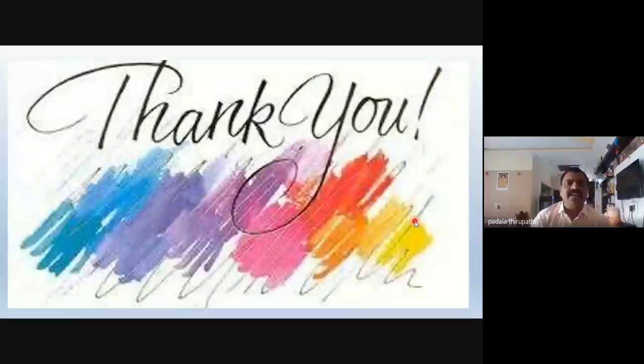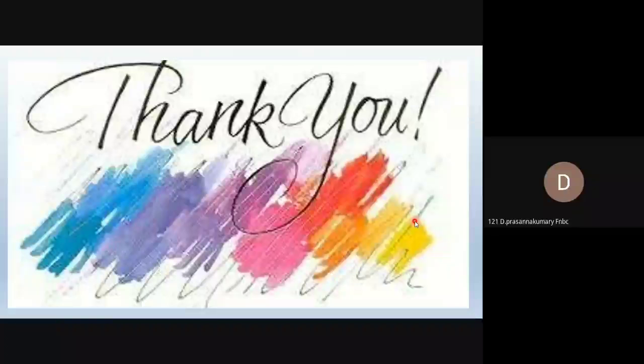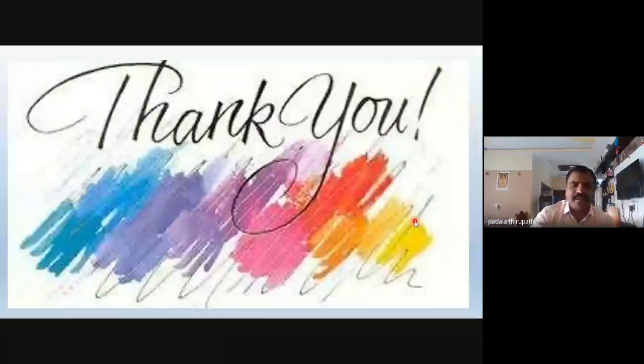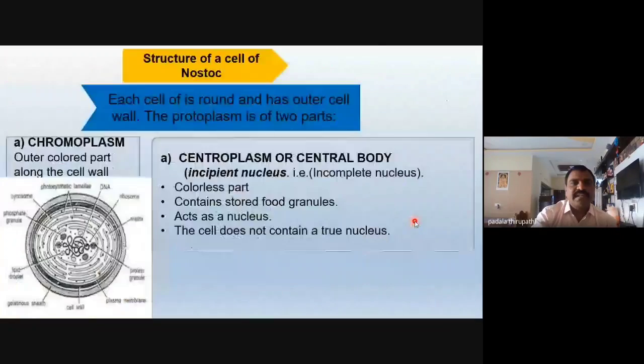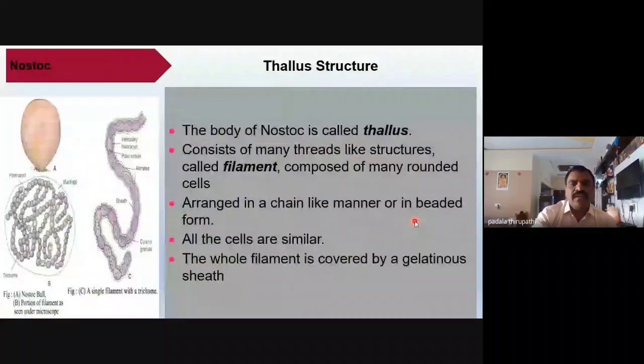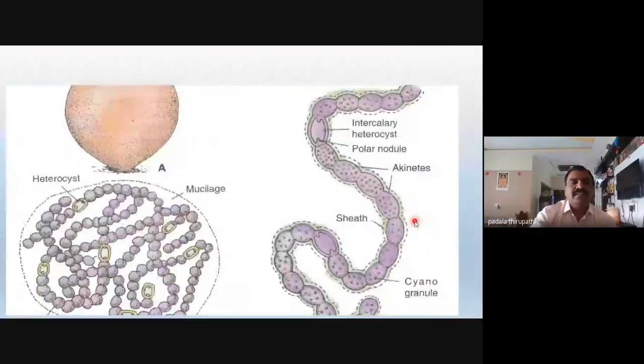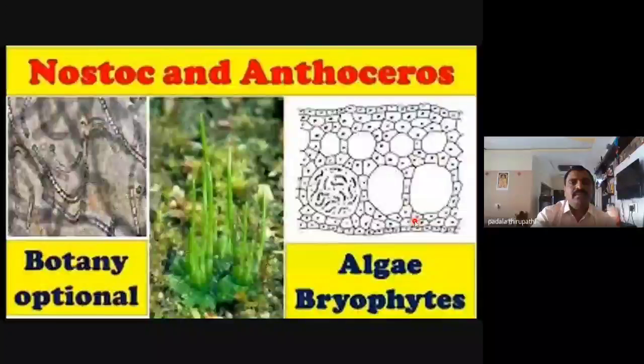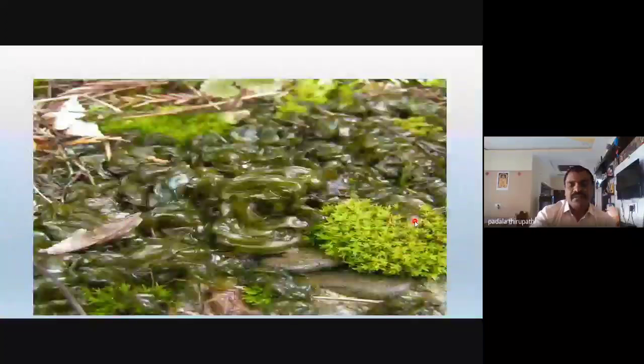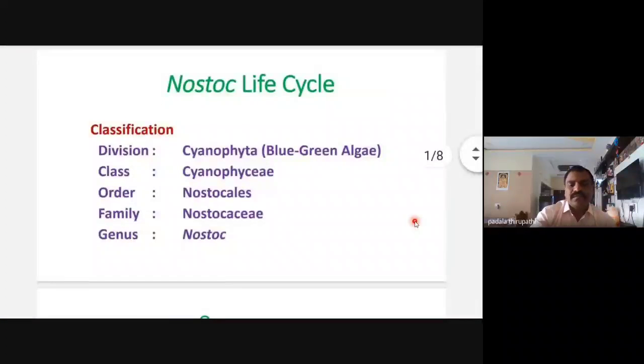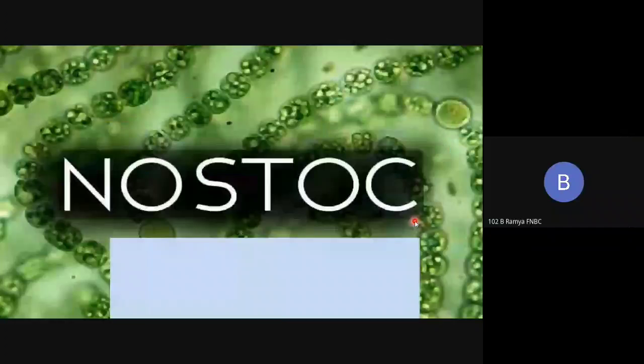If you have any doubt, please ask me. I will clarify your doubt. Okay? Okay, sir. Is there any doubt? Reproduction, nutrition, thallus structure, cell structure, symbiotic nature, classification, or taxonomic position?